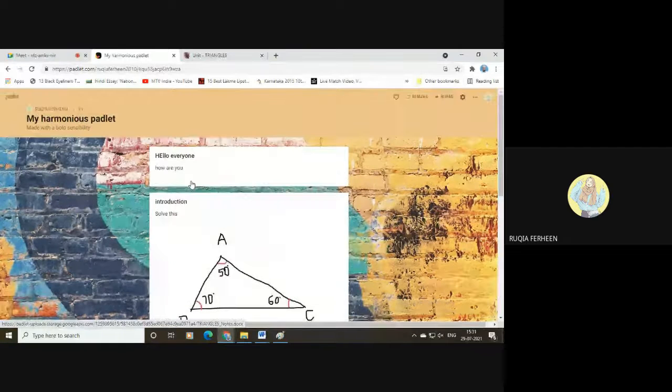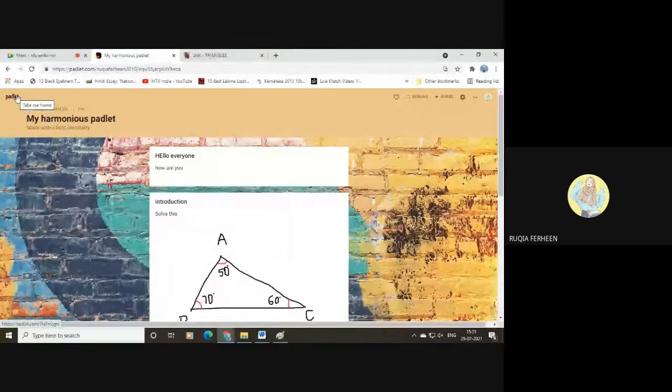See, the only difference between a wall and a stream is that in a wall, there is not any order. It is just a kind of notice board where you can dump many pieces of information on that wall. Whereas in a stream, it has the order. The posts come one below the other. If you want the newest post to appear first, you can select the first option. Or if you want the newest post to appear in the last, you can select that option also.